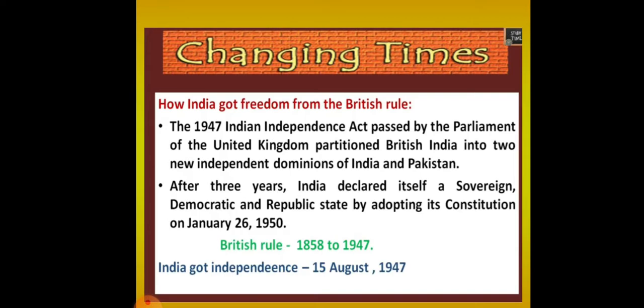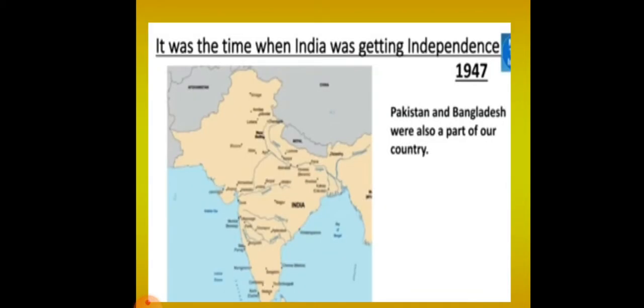Three years after independence, India declared itself a sovereign, democratic and republic state by adopting its constitution on January 26, 1950. The British rule was from 1858 to 1947, and India got independence on 15th August 1947. So let us see India before getting independence.